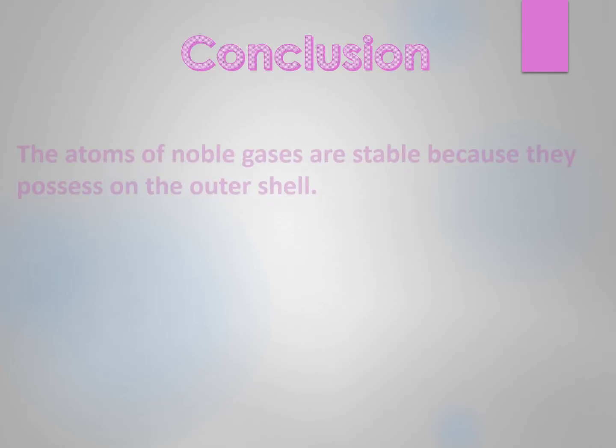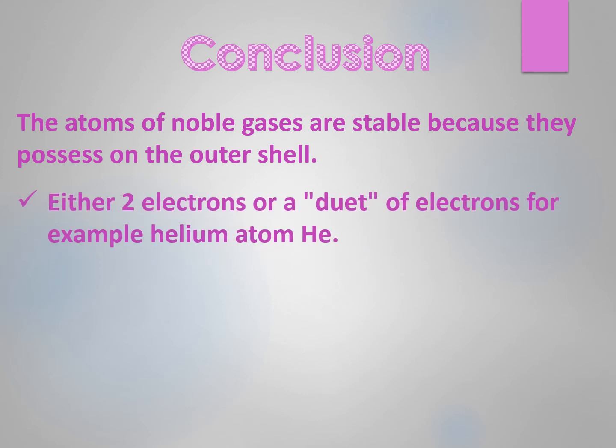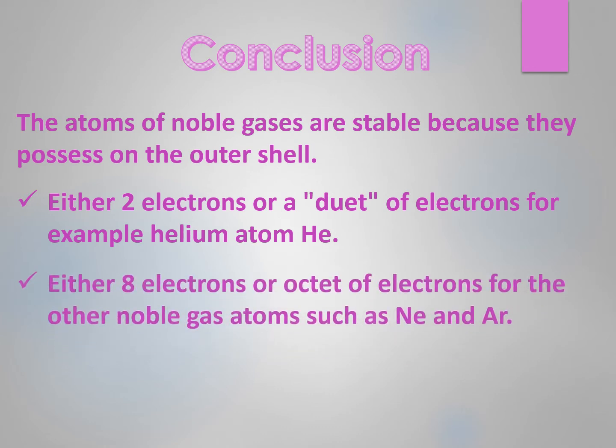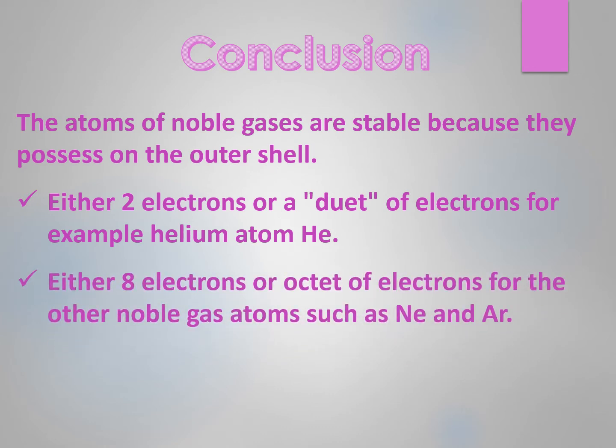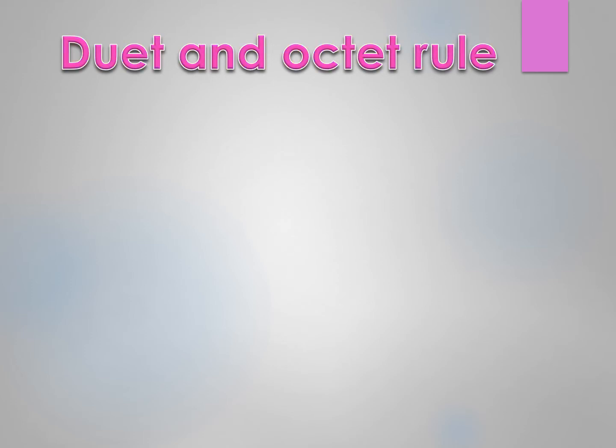Now, as a conclusion, the atoms of noble gases are stable because they possess on the outer shell either 2 electrons, a duet of electrons, for example helium, or 8 electrons, an octet of electrons, for other noble gases such as neon and argon. Duet and octet rule.